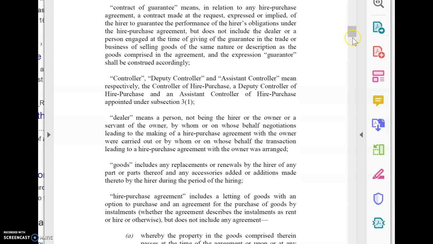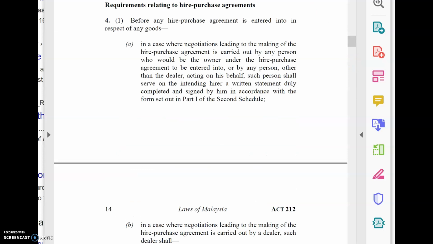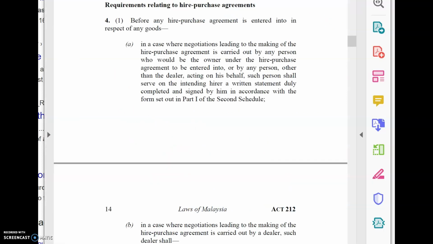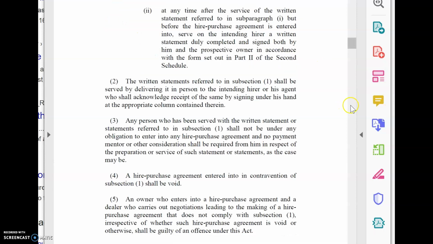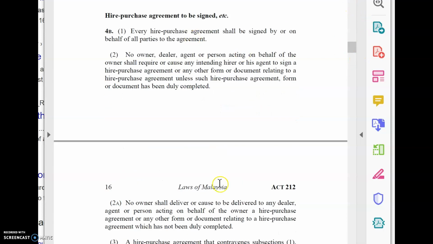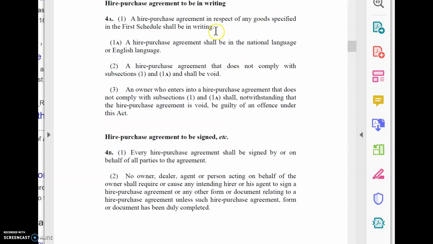Okay, hang on, where is it just now? Hire purchase. Section 4A is amended by inserting after subsection 1. Okay, let us look at that one again. It's not 4, it's 4A. Okay, 4A. Where's the 4A? Okay, this is the section 4A. Previously, there was no this one.